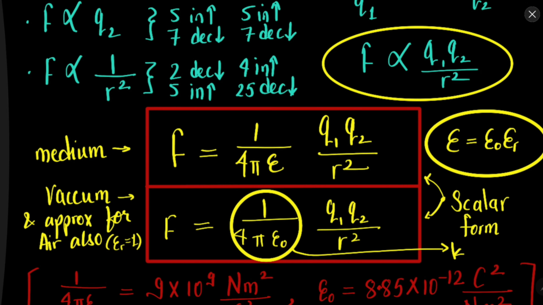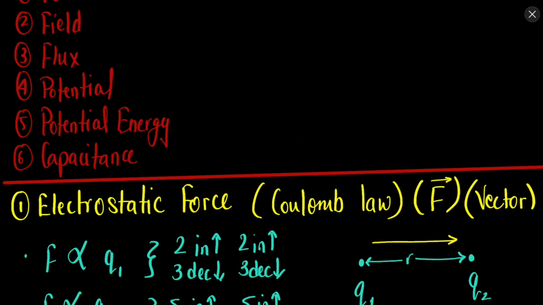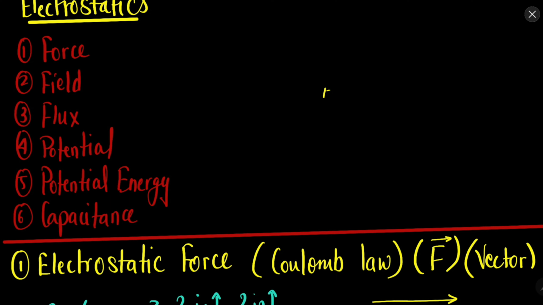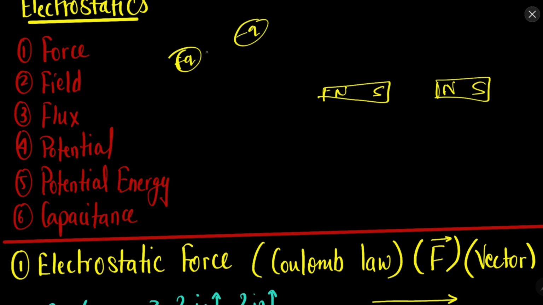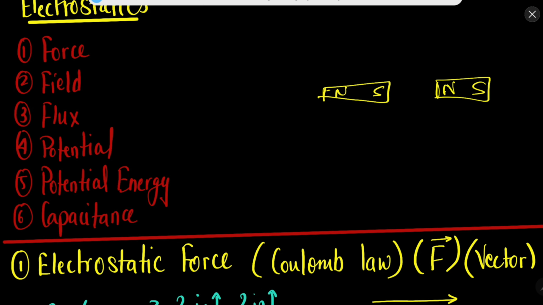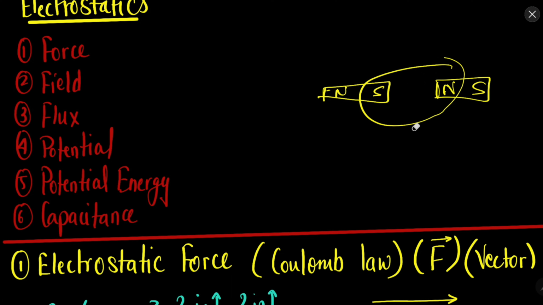Let me give you an example of a magnet, because the same thing is applicable for a magnet and you will understand it better. We want to discuss charges, positive and negative charges, but you must have used a magnet, so I am describing it using the magnet, because it is similar. Let's say we have magnets. If there is nothing in between them, then they will attract each other a lot.